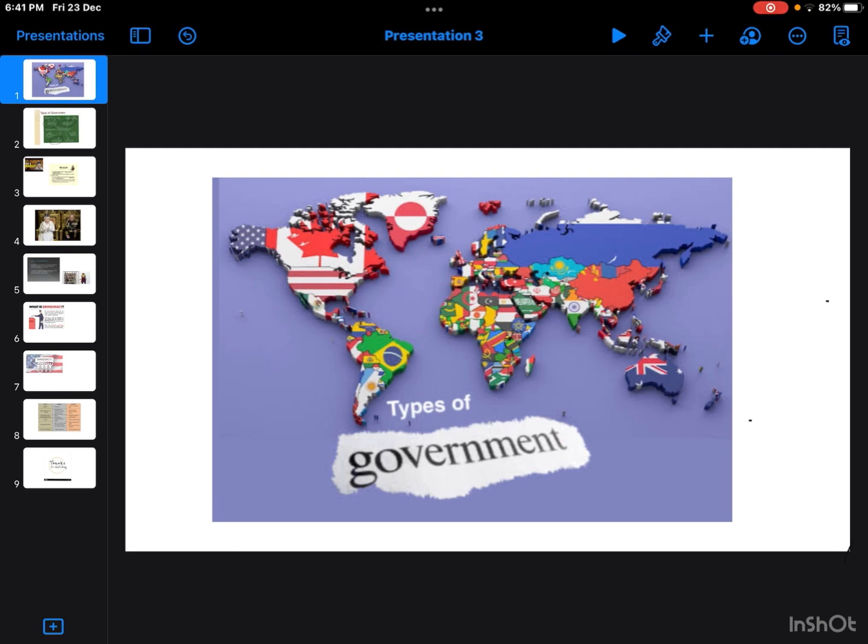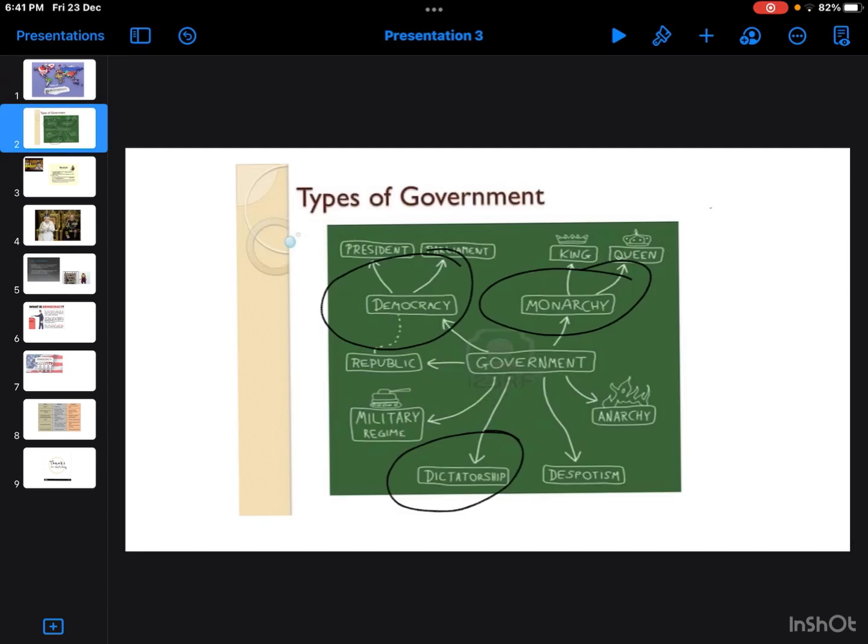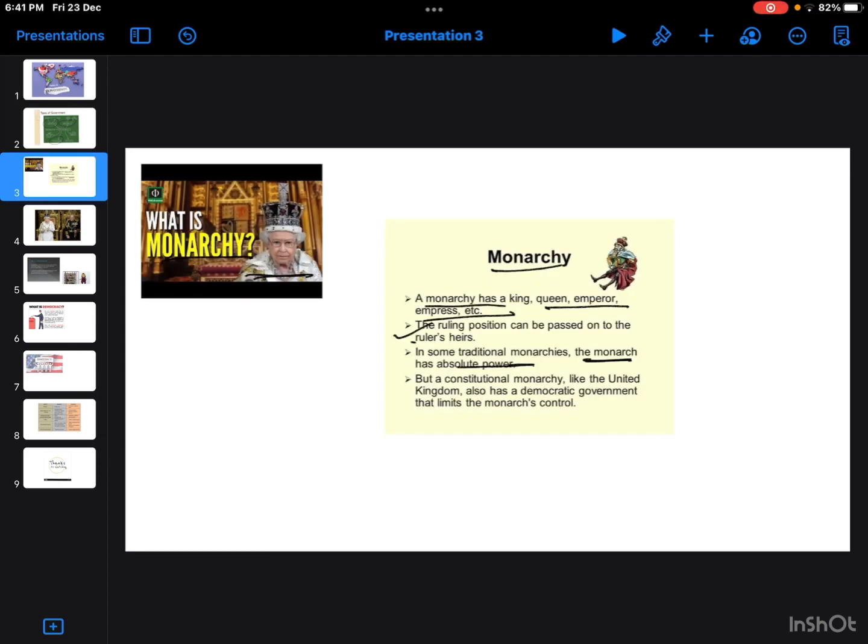There are three forms of government or the three types of government we can say. The first one is the monarch or the monarchy. The second one is the dictatorship, and the last one is democracy. Here in India we follow democracy. Okay, let's start with monarchy.